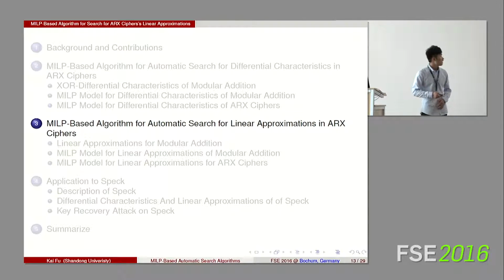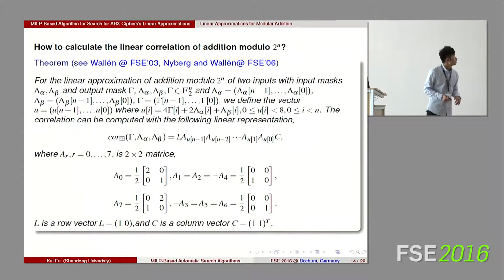Next, I introduce the method to construct the MILP model for linear approximation. We use Warren and Nyberg's work to calculate the correlation of linear approximation. Let the 2 input masks be gamma alpha, gamma beta, and the output mask tau.